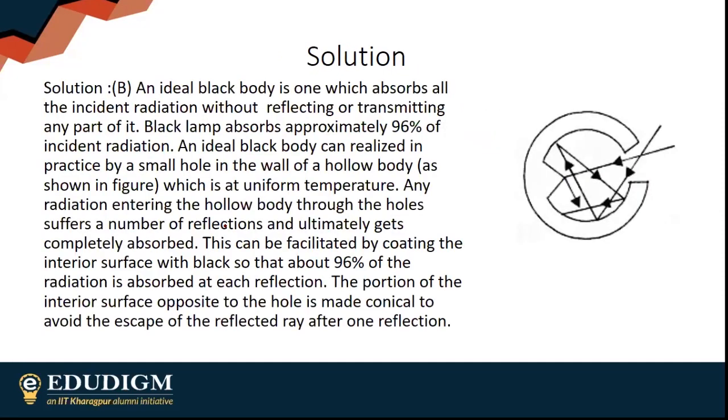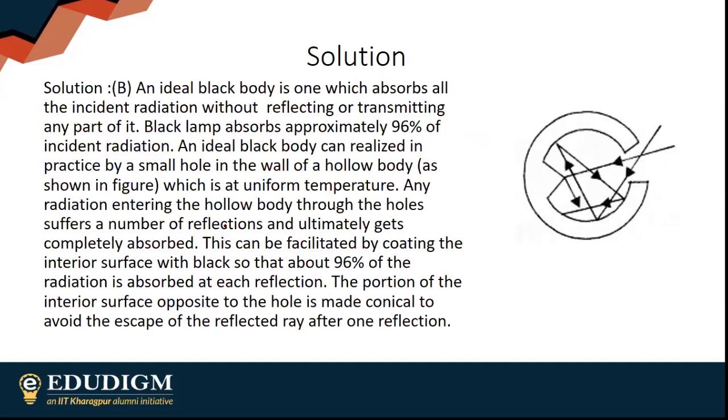This is the explanation. An ideal black body is one which absorbs all the incident rays without reflecting or transmitting. Black lamp absorbs 96%. An ideal black body can be realized by a cavity with a small hole on the wall at uniform temperature.